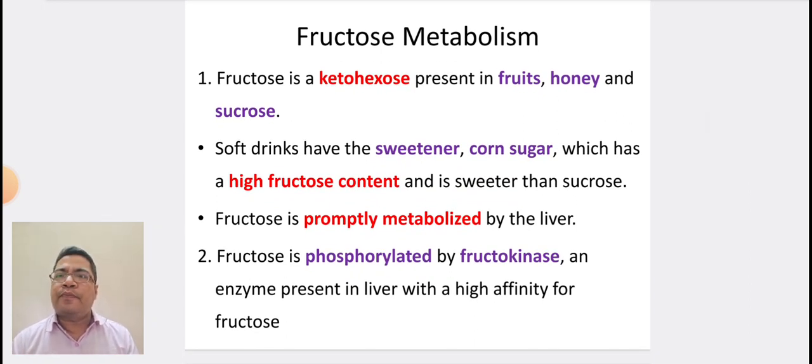Fructose metabolism. Fructose is a ketohexose present in fruits, honey, and sugar, that is sucrose. Soft drinks have the sweetener corn sugar, which has a high fructose content and is sweeter than sucrose. Fructose is promptly metabolized by the liver. Fructose is phosphorylated by fructokinase, an enzyme present in liver with a high affinity for fructose.